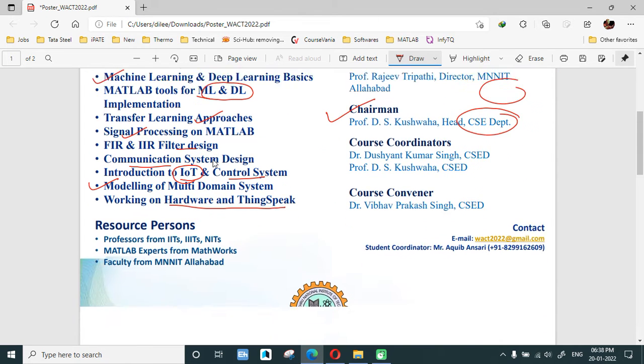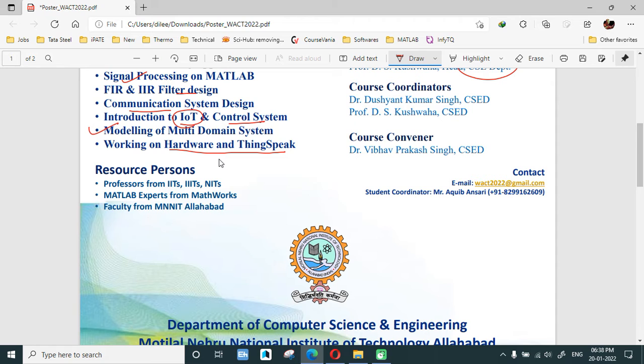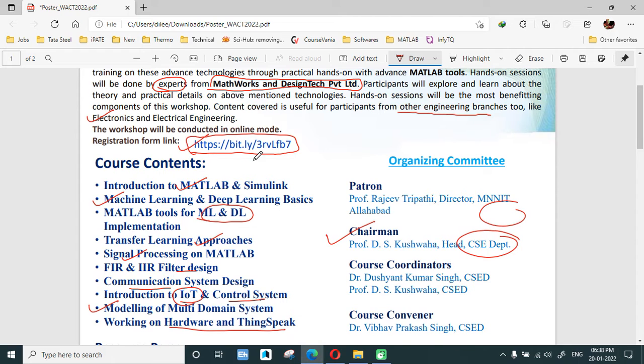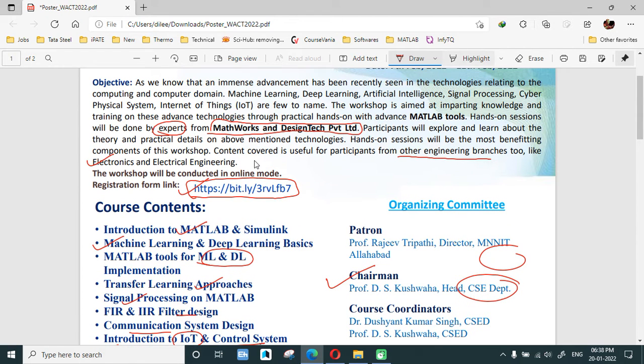If you want to know more about this, these are the emails and the student coordinator numbers which you can contact. How you have to apply, I'll be telling you. This is the registration link. You have to just click on this and fill it. I'll be showing you that also.